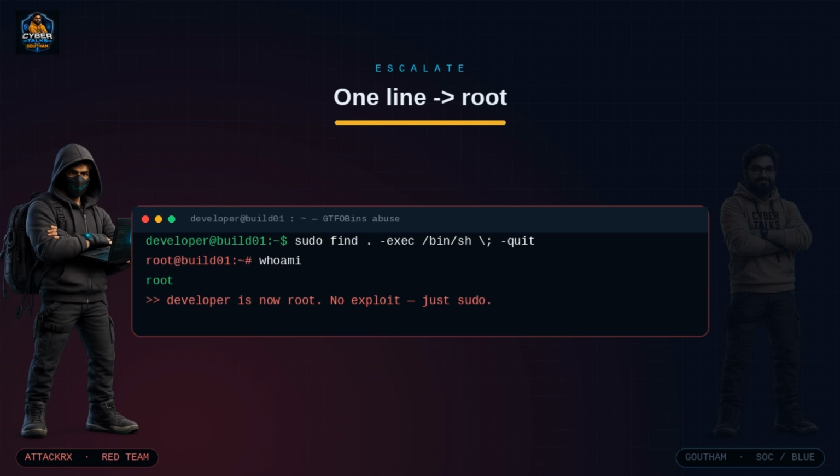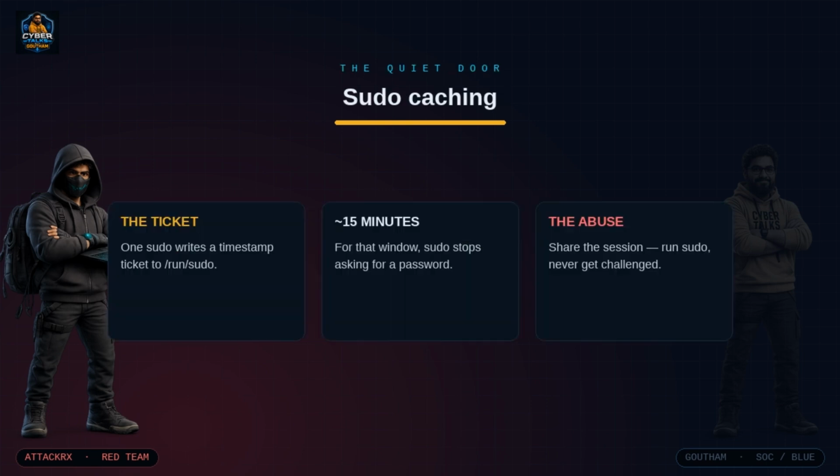So ATTACKRX types sudo find . for the current directory, -exec /bin/sh \;, a shell and a semicolon. Now watch what happens. Because sudo launched find as root and find launches the shell, that shell inherits root's power. The prompt changes from a $ sign to a hash. ATTACKRX runs whoami and the machine answers root. One line, no exploit, no malware, no zero day. Just one careless line in a config file, and a normal developer account now owns the entire server.